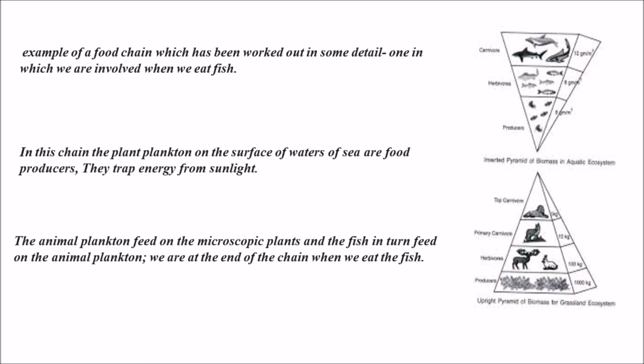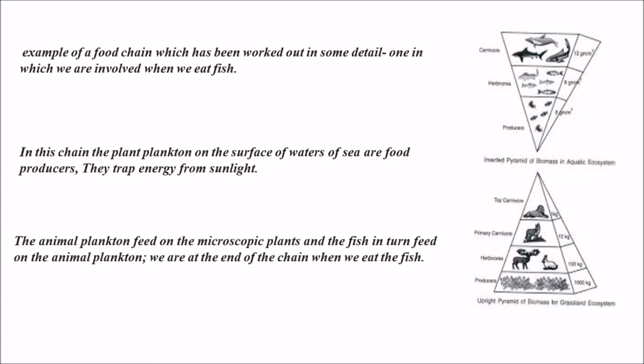So here the cycle goes like this. The phytoplanktons prepare the food, and these are eaten by animal planktons or zooplanktons. The zooplanktons are eaten by small fish, the small fish are eaten by large fishes, and the large fishes are eaten by man, who stands at the end of the food chain.